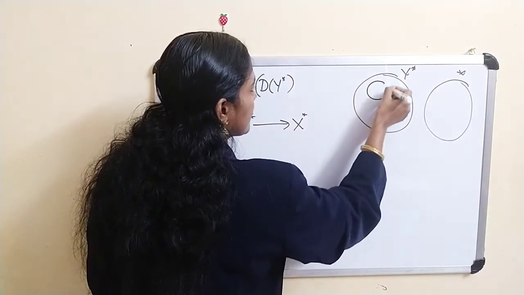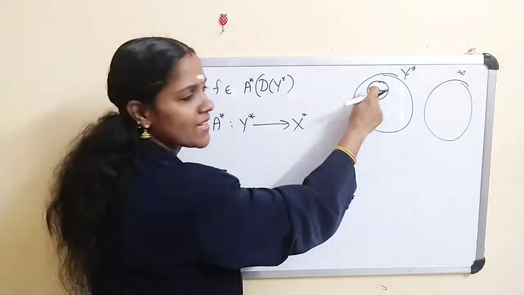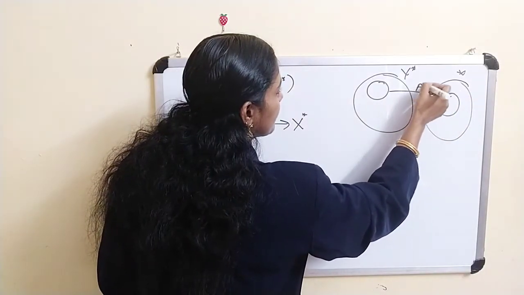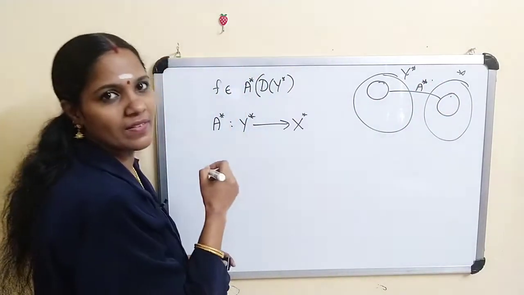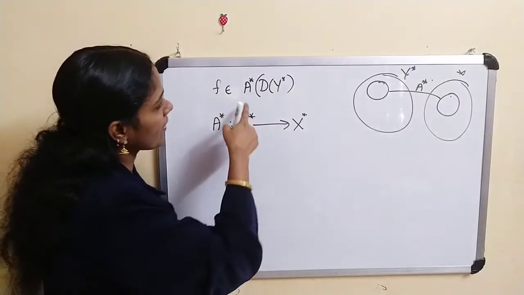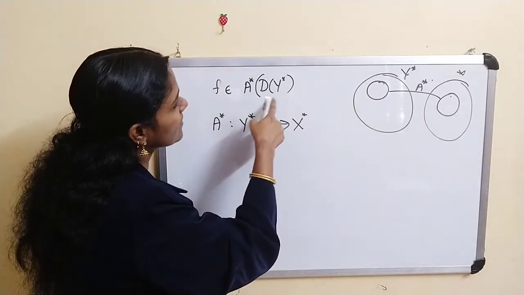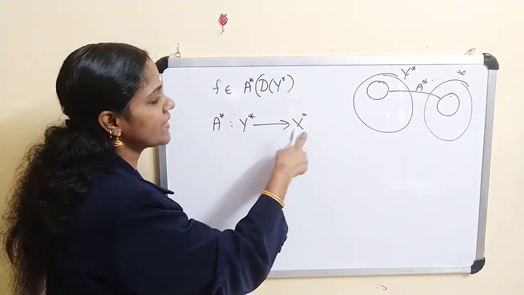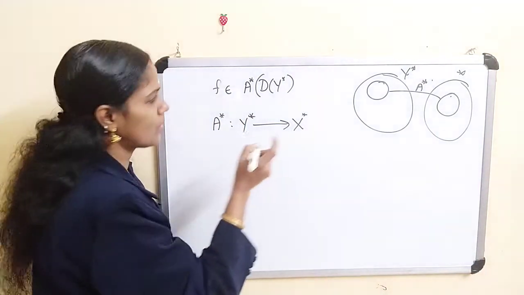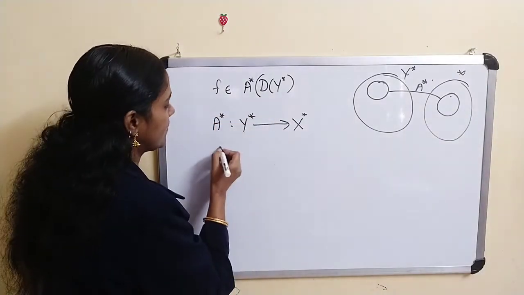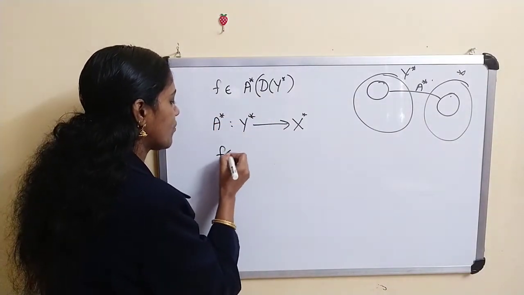DY star is a ball in Y star and A star DY star means here. Okay. So A star DY star is actually some linear function. By our definition, this is a linear function on X. Okay. So suppose f belongs to A star DY star, then what is our f of x actually?